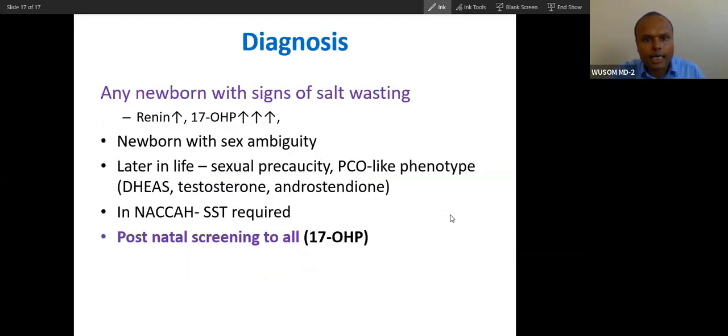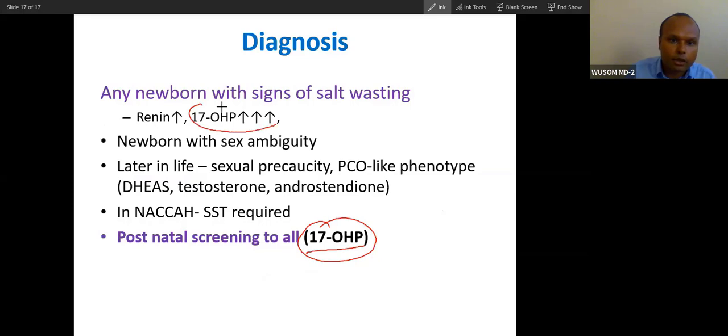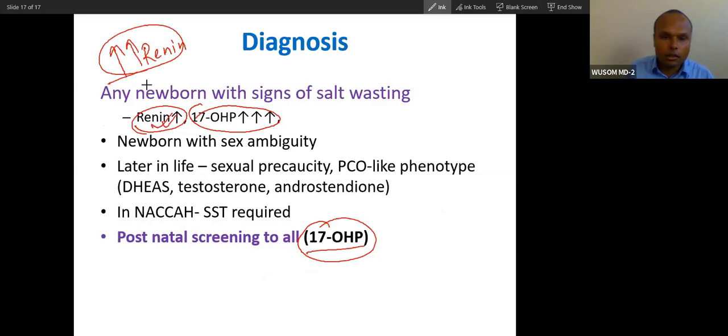So did you all understand, diagnosis is very important? 17 hydroxyprogesterone is very important for diagnosis. And you will see high renin. Which condition do you find high renin, classical or non-classical? Tell me. These are the differentiating points.